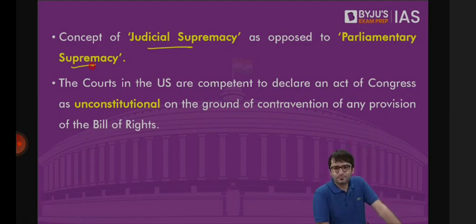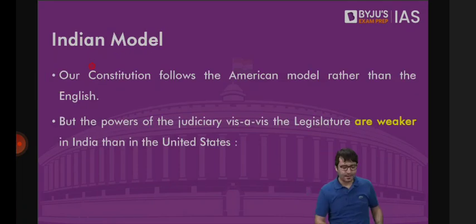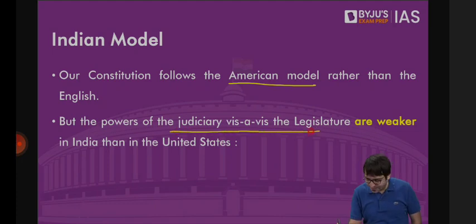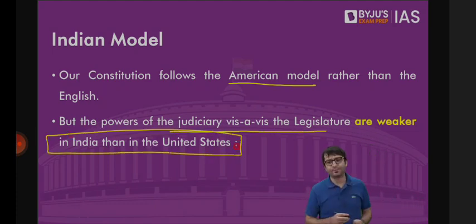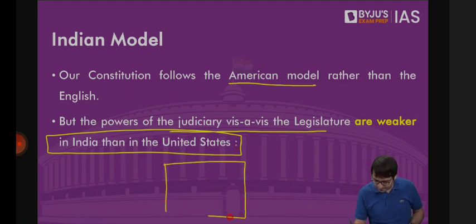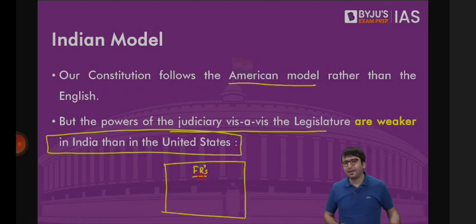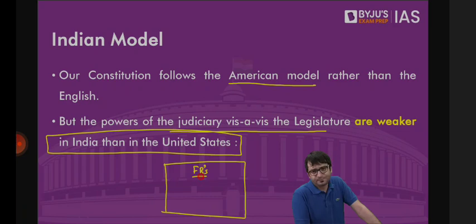Similarly, when it comes to India, our constitution follows the American model rather than the British model. But the powers of the judiciary vis-a-vis the legislature are weaker in India than in the United States. How? Listen to me carefully. We have a list of fundamental rights. Can these fundamental rights be violated by the executive? No. Can these fundamental rights be violated by the legislature? No. If they are violated, you can approach the Supreme Court. The Supreme Court will come to your rescue and protect your fundamental rights.